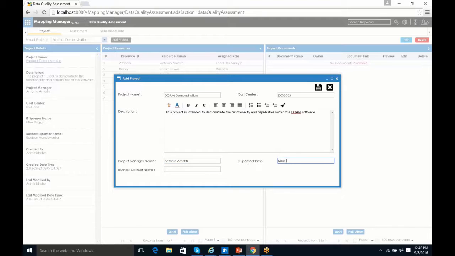Mike Boggs will be our IT sponsor, and my business partner Ruben, who's not an IT guy, can be our business owner or business sponsor. So once we have that entered, we'll go ahead and save that, and that creates our work area.